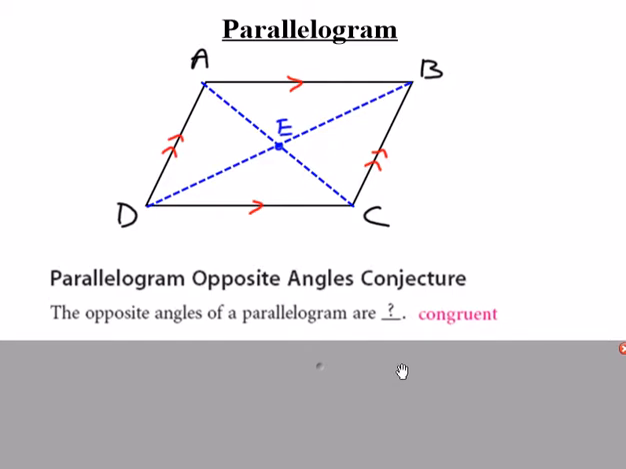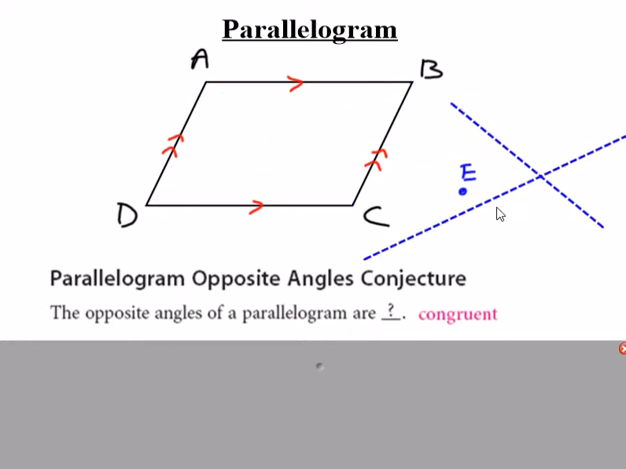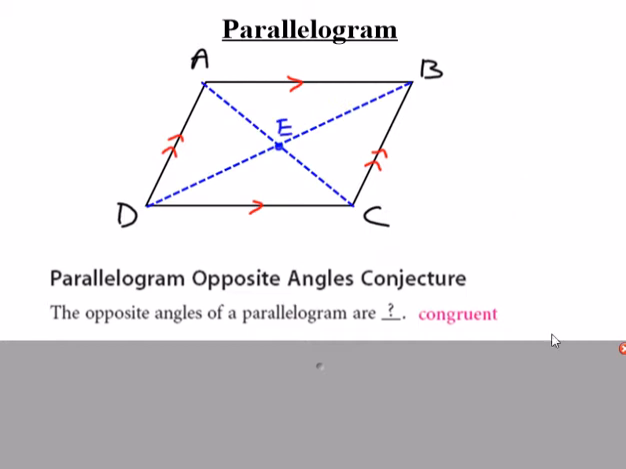First one, it says that the opposite angles of a parallelogram are congruent. So opposite angles are across from each other. If I were to remove the diagonals, they would be easier to see. So the opposite angles here are angle B and angle D, and angle A and angle C. Those opposite angles will always be congruent. They will always be the same in a parallelogram.